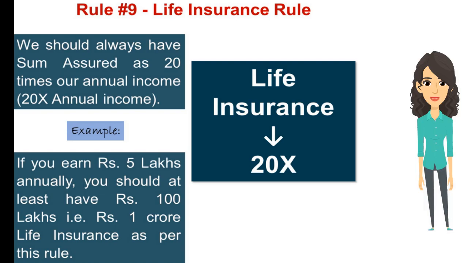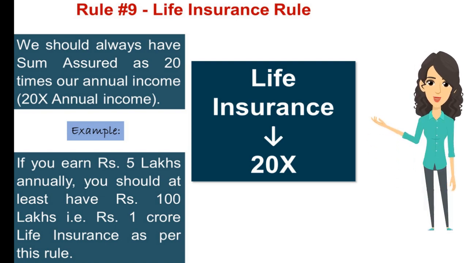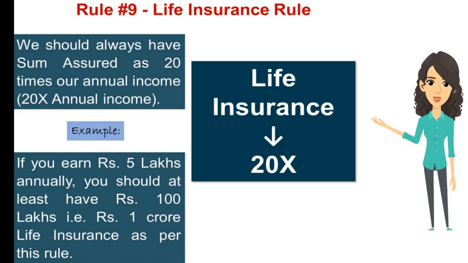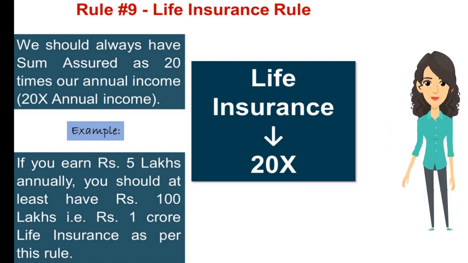Rule number 9, the life insurance rule. As per this rule, we should always have sum assured for life insurance as 20 times our annual income. Let's take an example. Suppose you earn 5 lakh rupees per year. As per this rule, you should at least have 100 lakh rupees, that is 1 crore rupees, of life insurance.